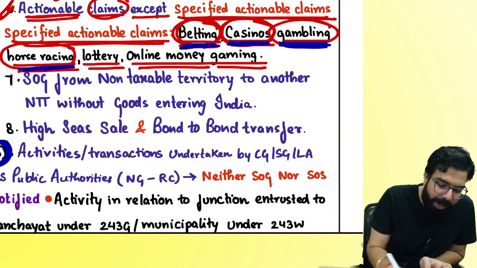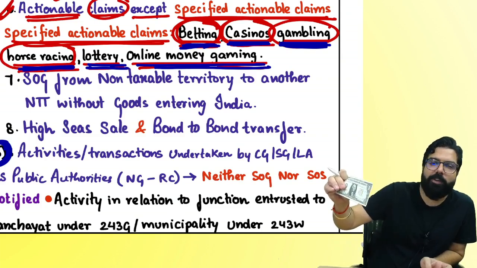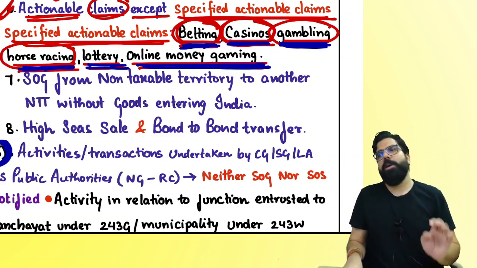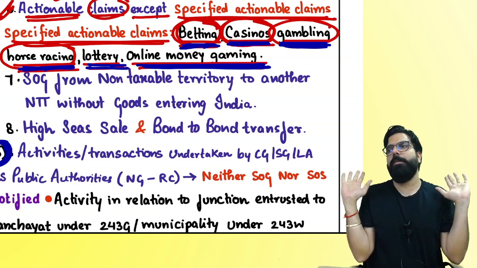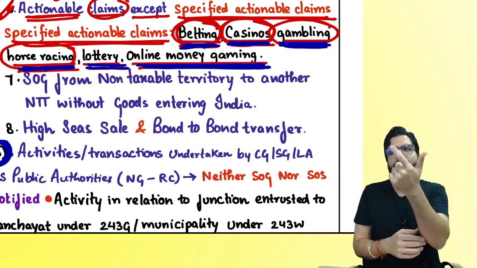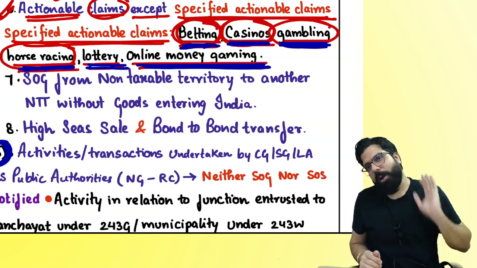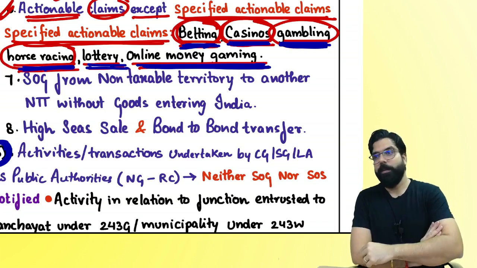Betting, casino, gambling, horse race, lottery, or online money gaming. My question, I am selling lottery. Will I charge you GST? Yes or no? Yes. Or online money gaming. People, government have gone ahead and told these 6 actionable claims, pay, we want GST. Which 6 actionable claims, everyone? Betting, casino, gambling, horse racing, or lottery, or online money gaming. I am online, pokerkhelo.com.